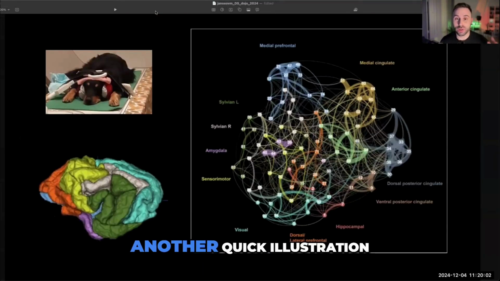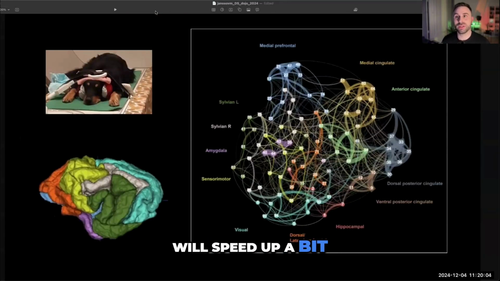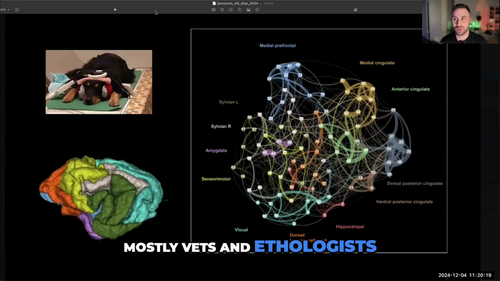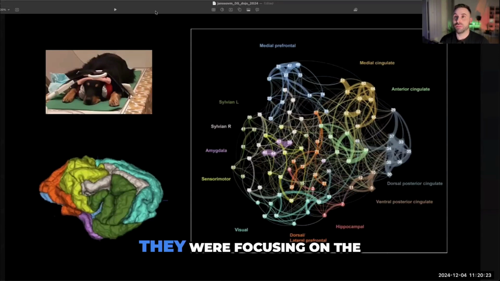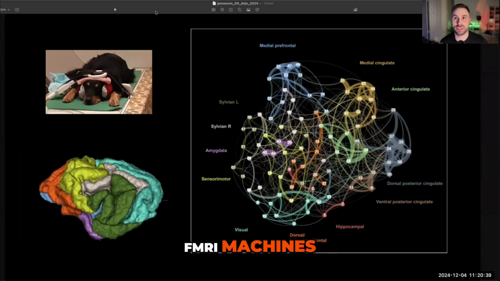And after soccer, another quick illustration, and I think I will speed up a bit. So in this project, we were working very far from soccer or any sports for that matter. I was working with a group of biologists, mostly vets and ethologists. They were focusing on the neuroanatomical structure of dog brains, or canine brains. So they had a very unique experimental setup where they trained dogs to nicely crawl into fMRI machines. You can see the image here on the top left.